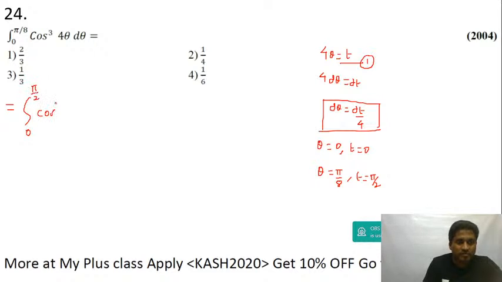So this limit becomes 0 to pi by 2. This is equal to cos cube t, and d theta is equal to dt upon 4. So I'm going to take 1 by 4 out, guys. Integral 0 to pi by 2, and then you get cos cube t into dt. So that's equal to 1 upon 4.